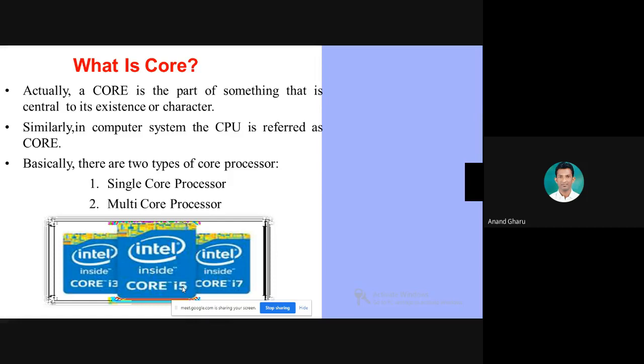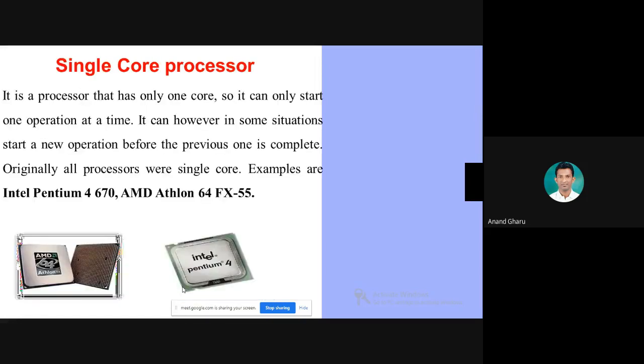These are examples of processors: i3, i5, i7 are multi-core processors. Single core processor is the Pentium. Okay, so what is the single core processor? I tell you a simple definition. A processor which consists of a single core is called a single core processor.